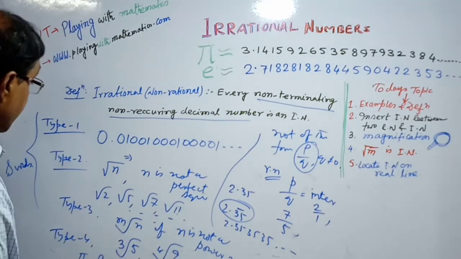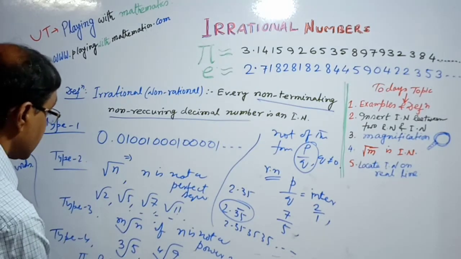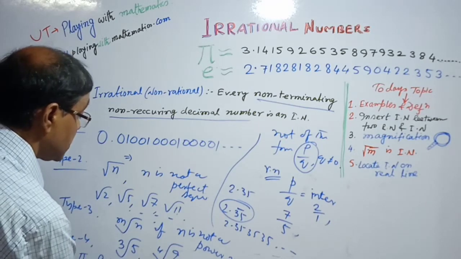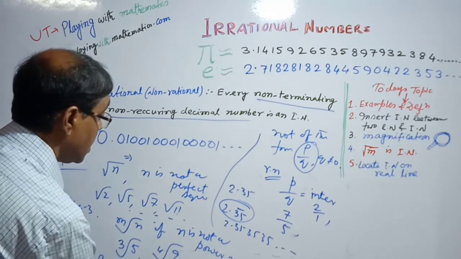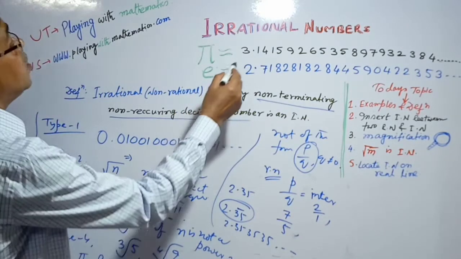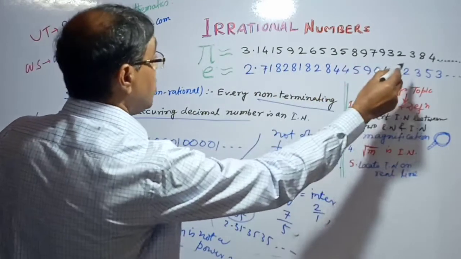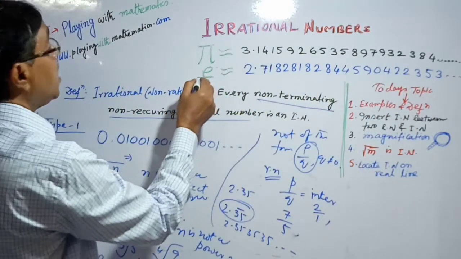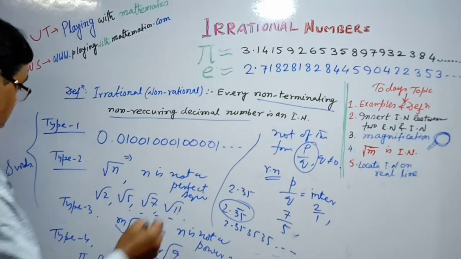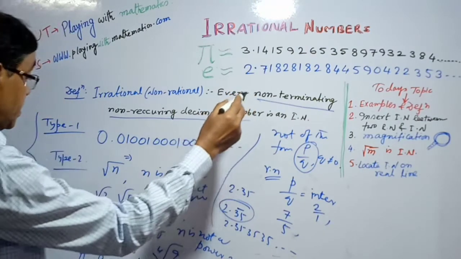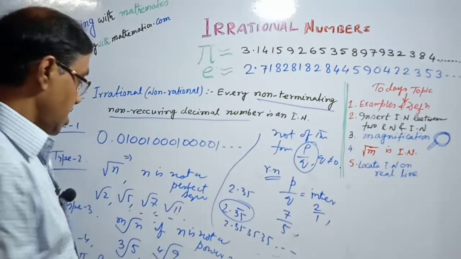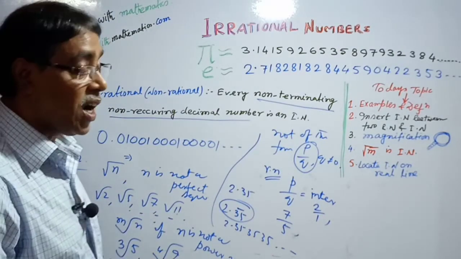These two irrational numbers are called transcendental irrational numbers. Pi is 3.14 and continues, and e is Euler's number. The value of pi has been computed to over 1.24 trillion decimal places using high speed computers.